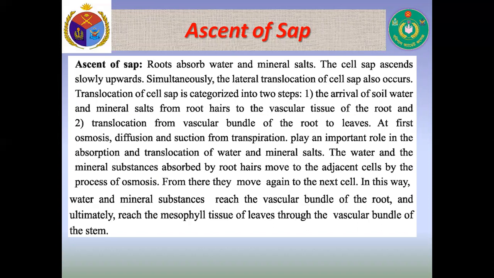At first, osmosis, diffusion, and suction from transpiration play an important role in the absorption and translocation of water and mineral salts. The water and the mineral substances absorbed by root hairs move to the adjacent cells by the process of osmosis. From there, they move again to the next cell. In this way, water and mineral substances reach the vascular bundles of the root and ultimately reach the mesophyll tissue of leaves through the vascular bundle of the stem.